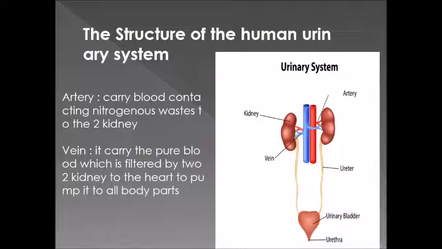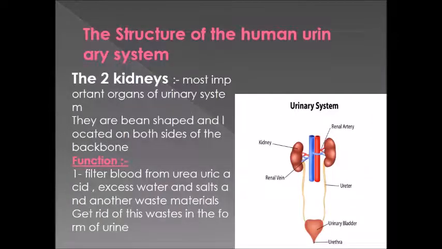Okay, so if you know that you have two things, artery and vein, which one carries the unclean blood, or the blood that contains nitrogenous wastes? The artery. And which part carries pure blood filtered by the two lungs? The vein. And it carries it to what? To the heart, because the heart will make what? Will push it or pump it to all the body cells. Yes, great. Let's talk about the parts of the urinary system.